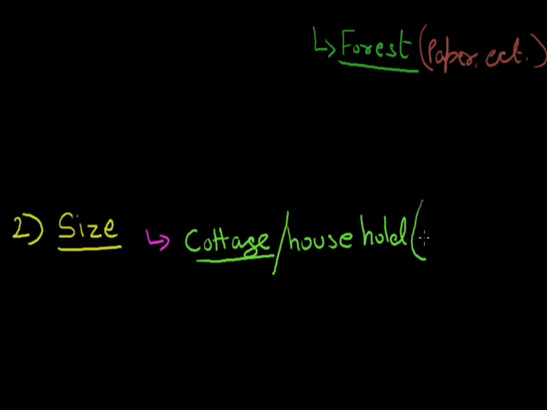These industries need investment of less than 10 lakh, which was earlier 10 and now 1 crore rupees. The examples of cottage industries are sari industries, potter makers, etc. The second type of industries is small scale industries.